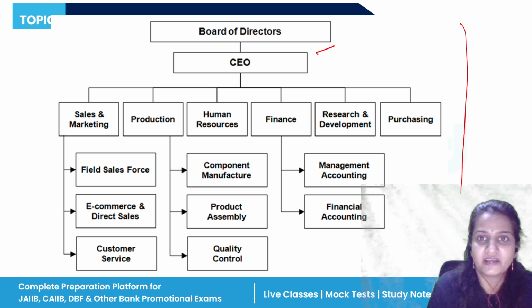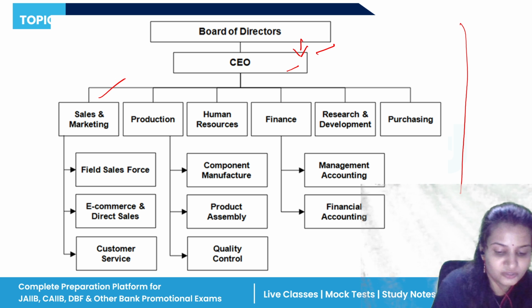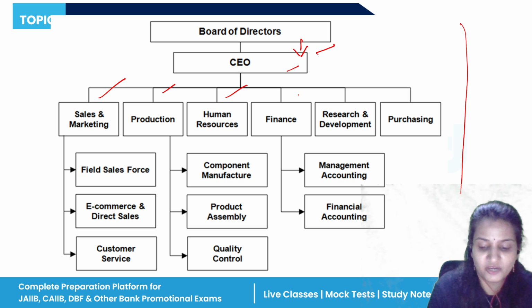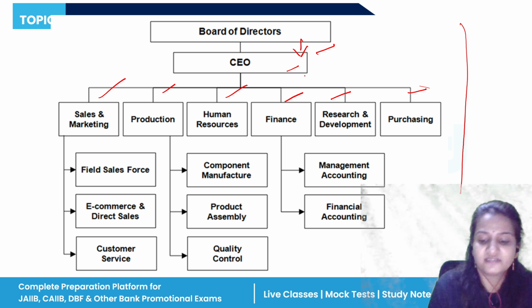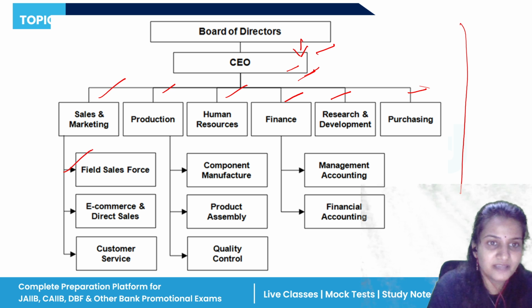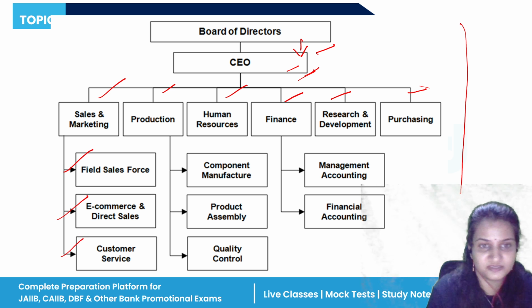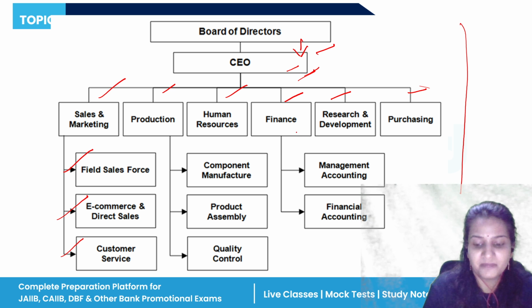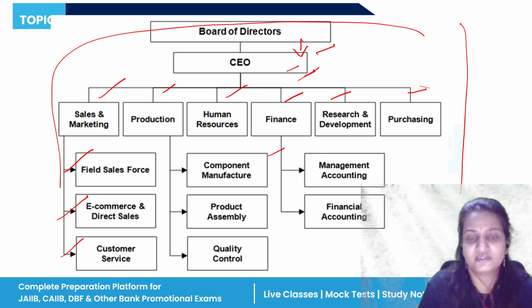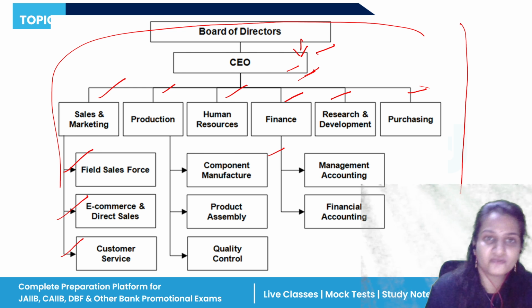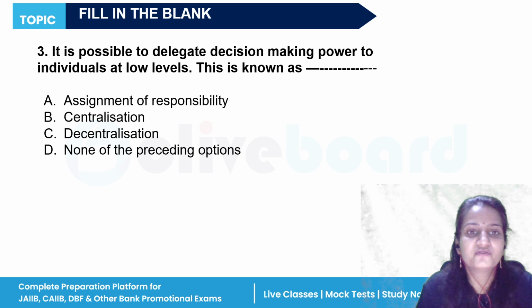Okay, see, board of directors, again board of directors constitute CEOs. It constitutes sales and marketing, then production, human resource, finance, R&D, purchasing. All these categories come under CEO. And sales and marketing is subdivided into various other categories like field sales force, e-commerce, customer service, and in the production department, component manufacture. So this is all the chart of organizational structure. Okay, am I clear with question number 2? Let's move to the third question.